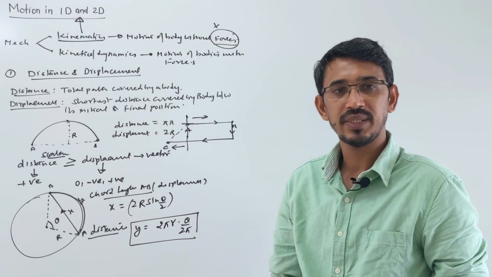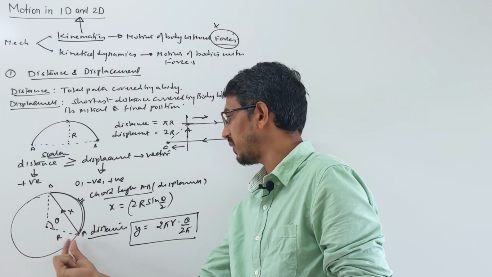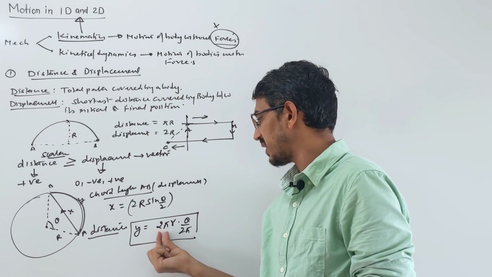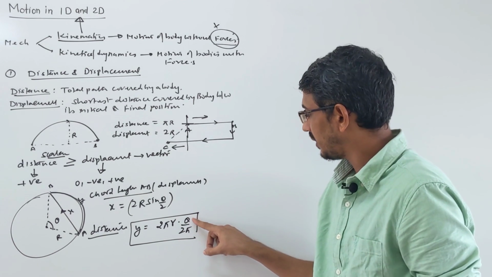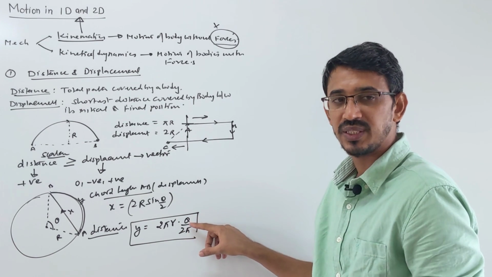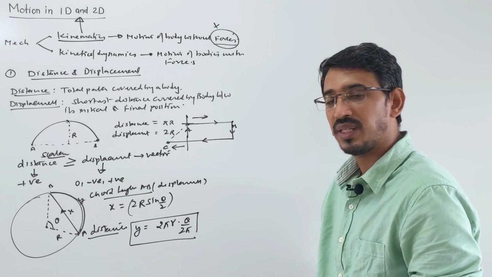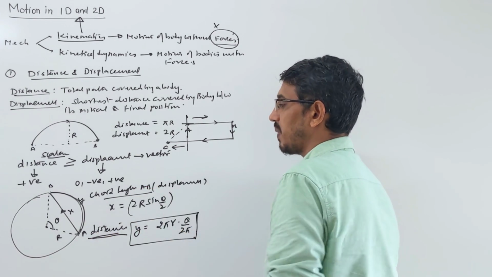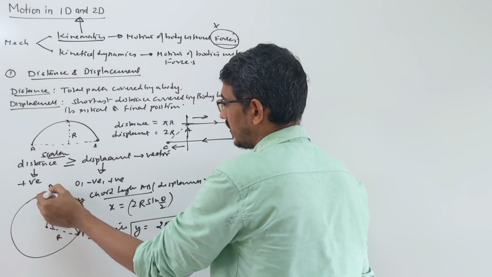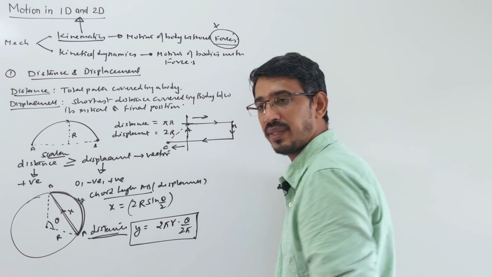2 pi r is the complete circumference. You need this much part only, which subtends an angle of theta. So 2 pi r subtends an angle of 2 pi, so we need just theta by 2 pi. If you put theta in radian, then 2 pi; if you put theta in degrees, then put here 360 degree, okay. So that's what your distance is, and that's what your displacement is. From A to B, that's your distance, and that's your displacement, correct?